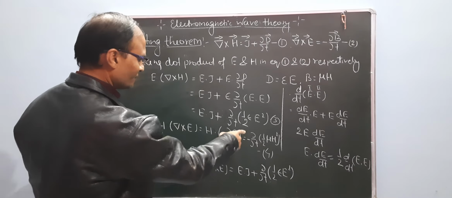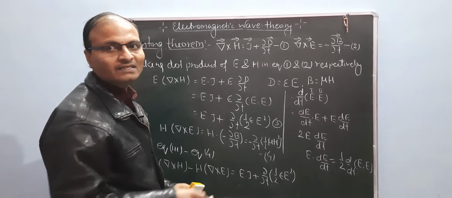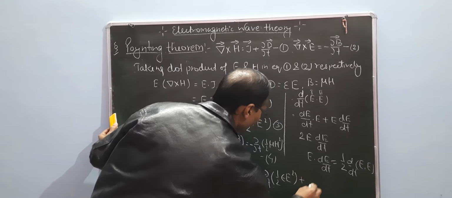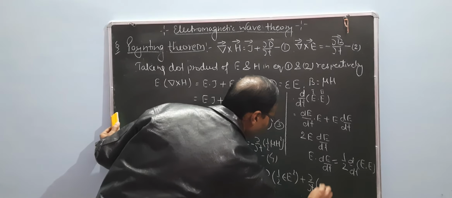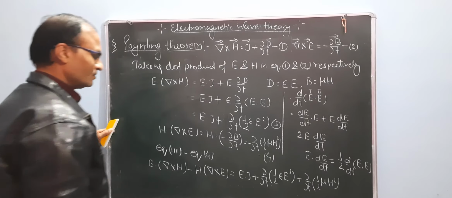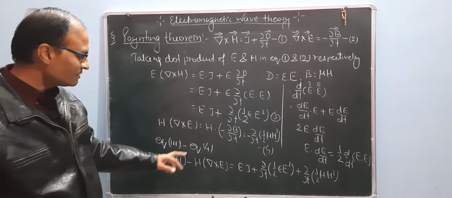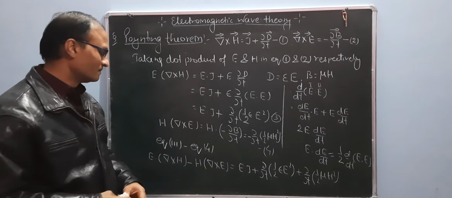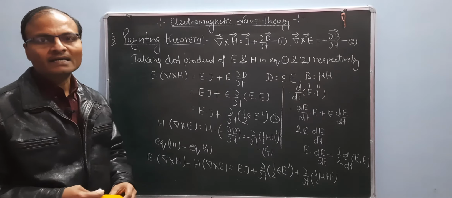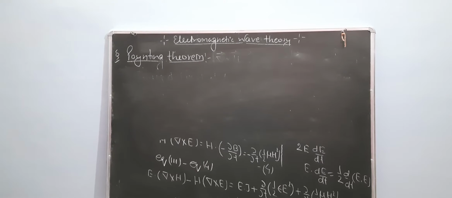Another function, which has a minus, so we use the minus: plus ∂/∂t of (1/2) μ H². So this is the function generated by E dot ∇ × H minus H dot ∇ × E. Now apply the condition.